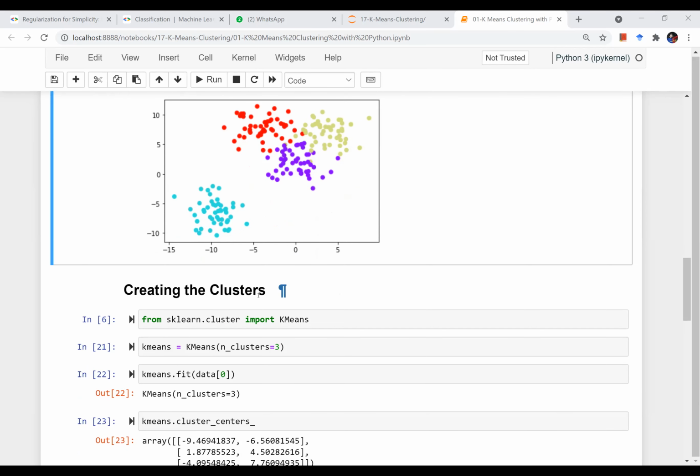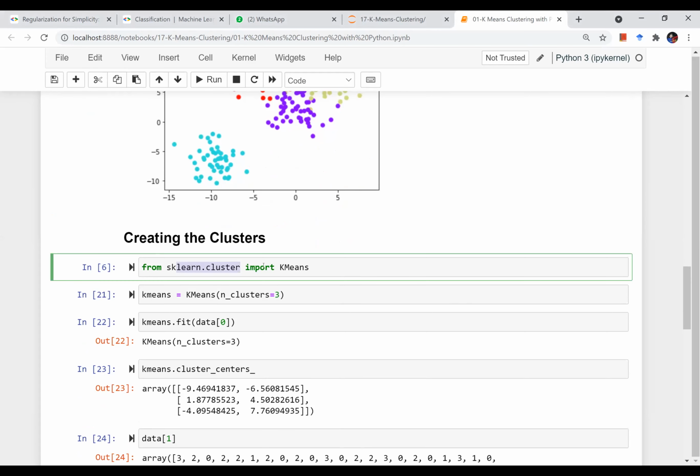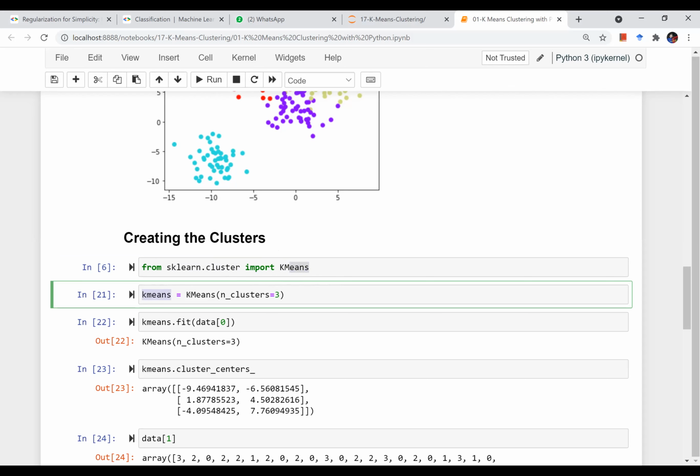Right now, from sklearn.cluster, I will import KMeans, right? Because this is an unsupervised machine learning algorithm, there will be no training and testing split. So I will not be splitting my training and testing data because there is no example to learn from. It is an unsupervised technique, so there is no training and testing split happening over here, right? So from sklearn.cluster, I'll import KMeans and I'll create an instance of KMeans with n_clusters equal to 3,